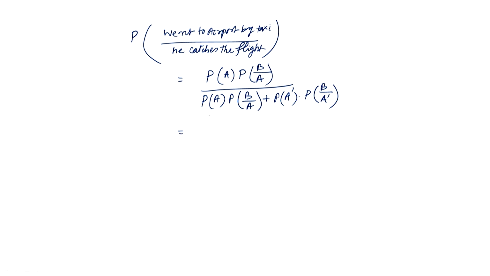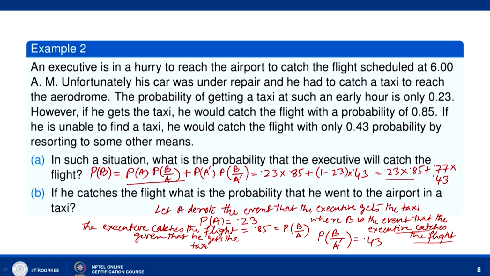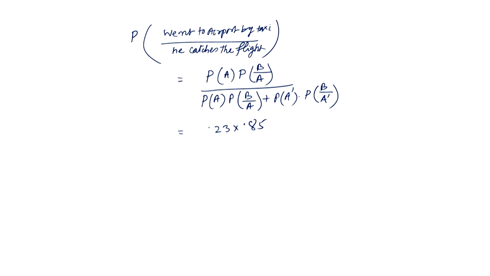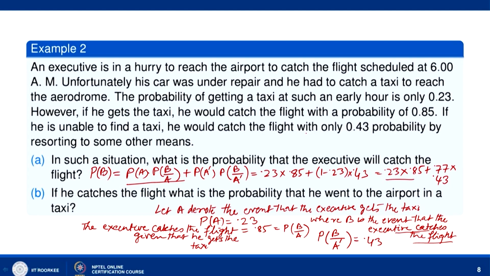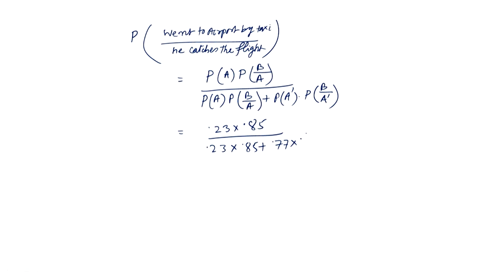P A is 0.23 and P B by A is 0.85, divided by P B, which is 0.23 into 0.85 plus 0.77 into 0.43. So this is the required probability.